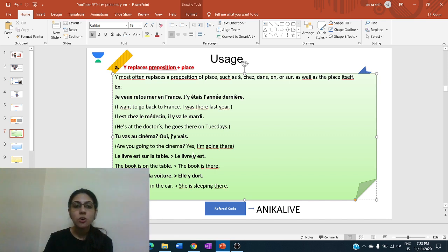Then: Elle dort dans la voiture. She is sleeping in the car. So dans is the preposition, la voiture is the place. Replace this whole thing: she is sleeping there. So elle y dort. Y is placed before dort. Elle y dort. She is sleeping there.